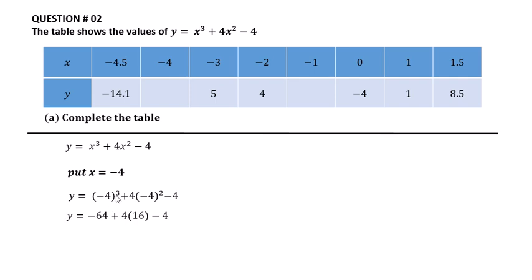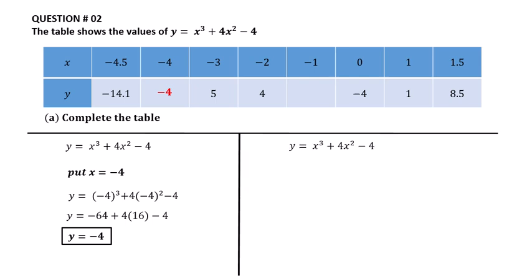Minus 4 cubed is minus 64, plus 4 same, and minus 4 squared is 16, minus 4 same. After adding and subtracting, we get y equal to minus 4. The blank value will be minus 4.